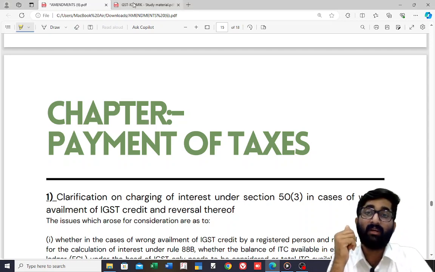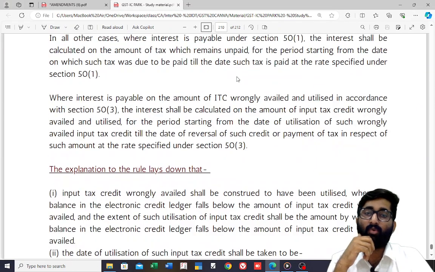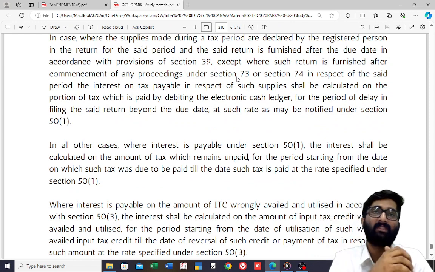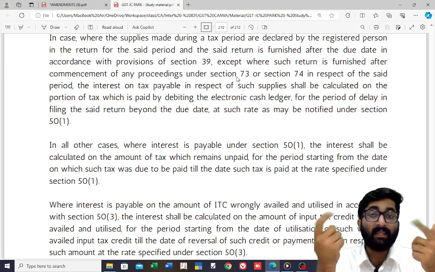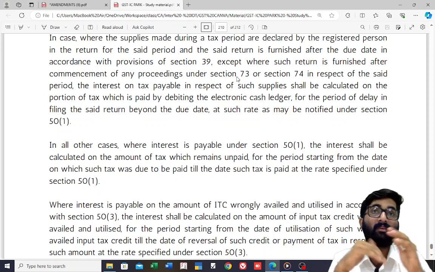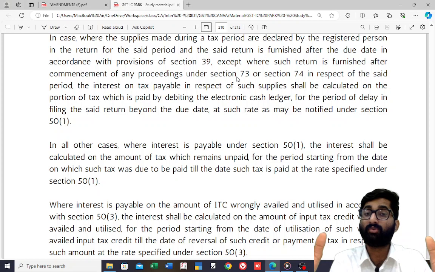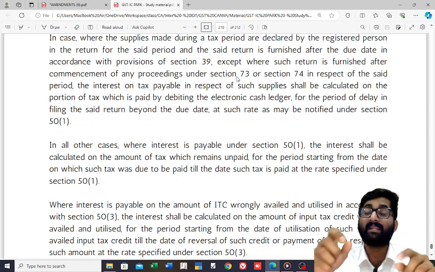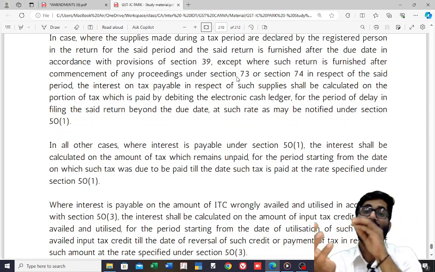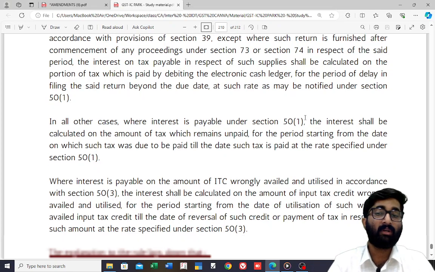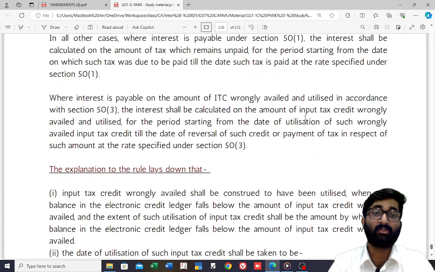First you have to see that. What does section 50, subsection 3 say? If you are availing ITC wrongly, you are not supposed to avail the ITC, but you have availed it, in case of wrong availment of ITC and utilization. People, don't miss the word utilization also.